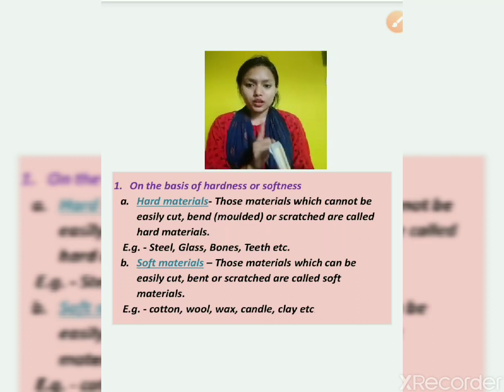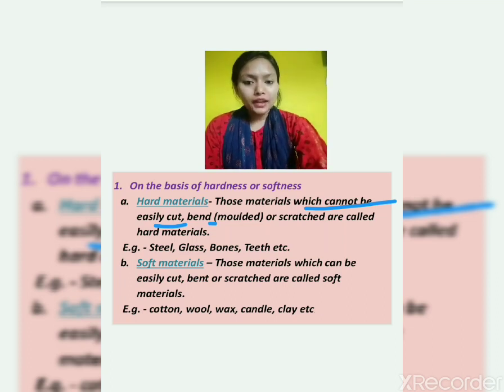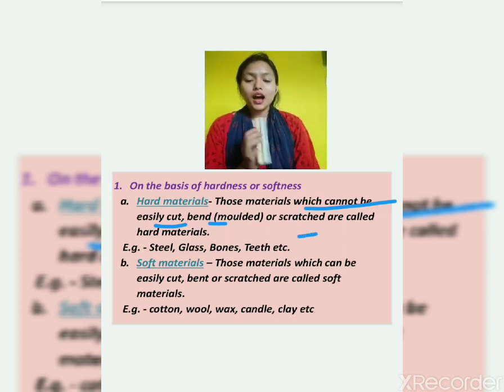So it is hard, and these materials which we cannot compress, those materials which cannot be easily cut, bent or scratched are known as hard material. Steel, glass, our bones, our teeth, all these are examples of hard material.